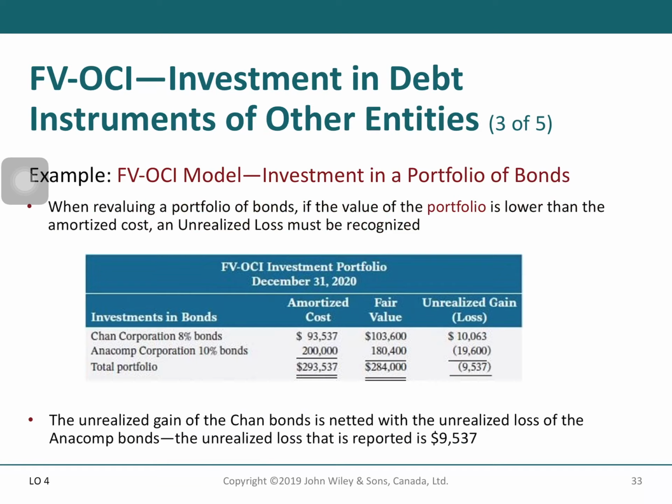Investment in a portfolio of bonds. So let's see this example. You have the portfolio here, investment portfolio. Based on the amortized cost, your total portfolio value is 293,537, and then you update the fair value. You update the value, so the fair value is 284,000. So meaning that the fair value is smaller than the amortized cost, by $9,537.